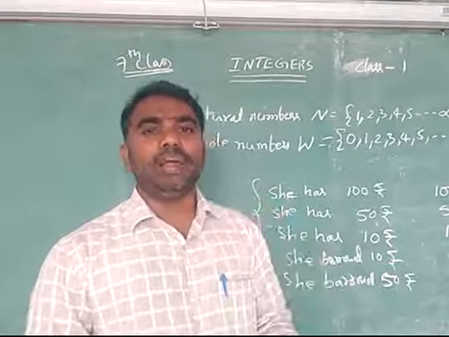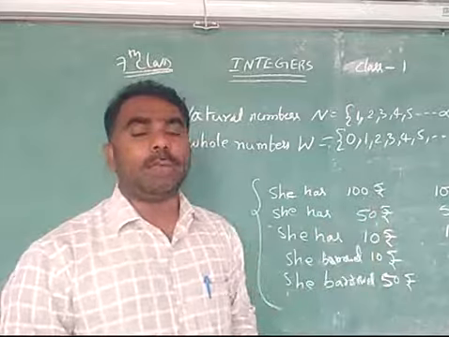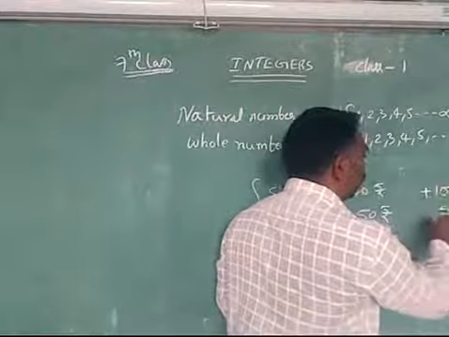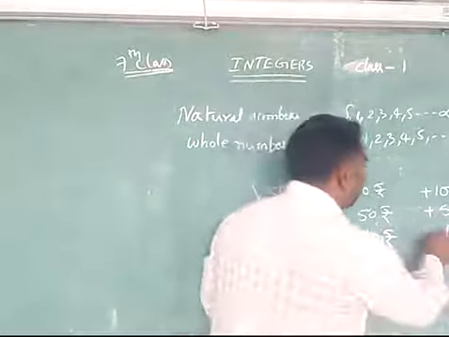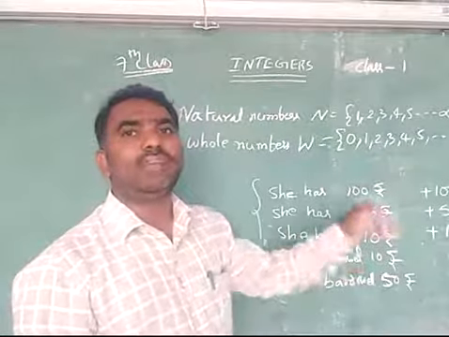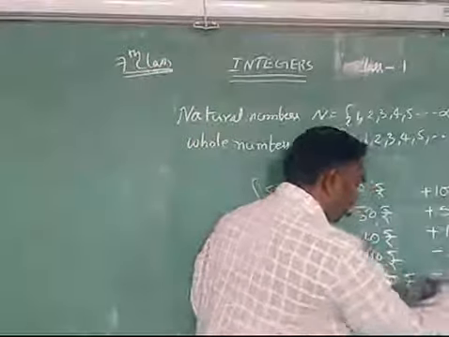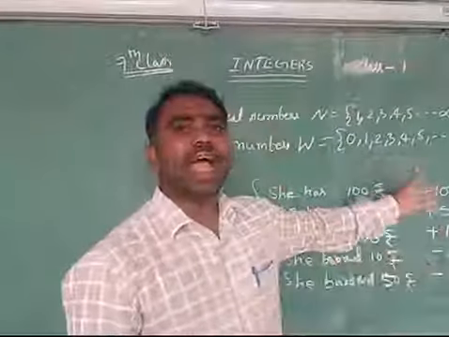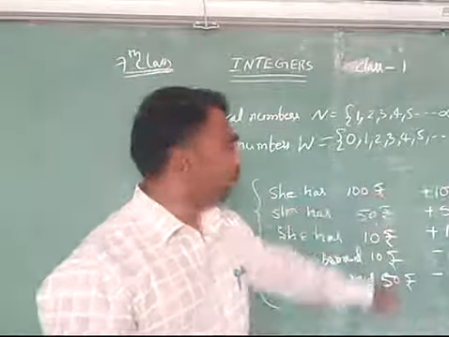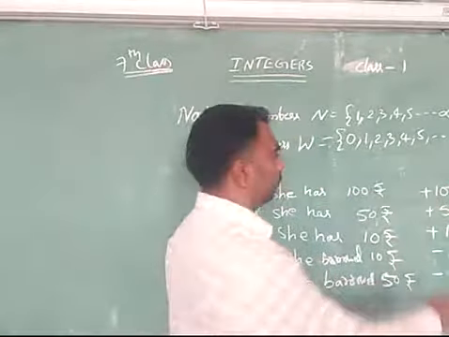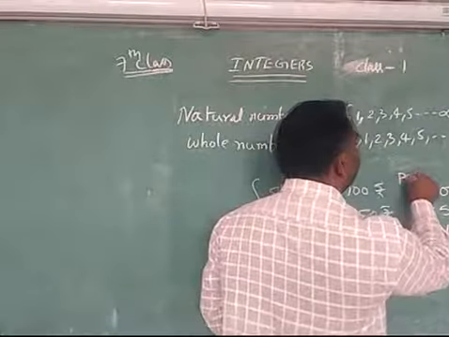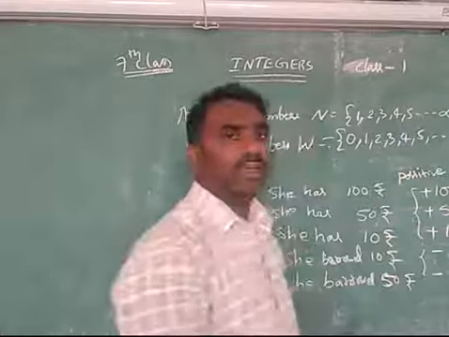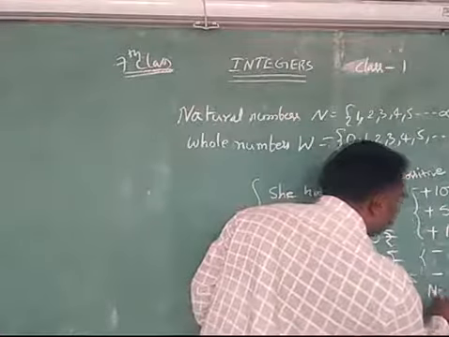Then the mathematicians introduced another method. The mathematicians said that when she has the money, use one symbol and show it, and when she borrowed the money, show another symbol. That is minus. When she borrowed, show with minus. When she has, show with plus. And you say these are positive numbers. And when you are using minus, you say them as negative.